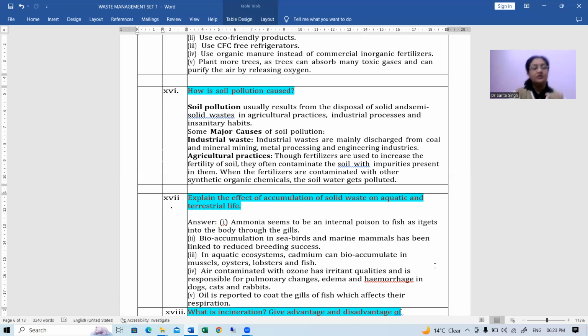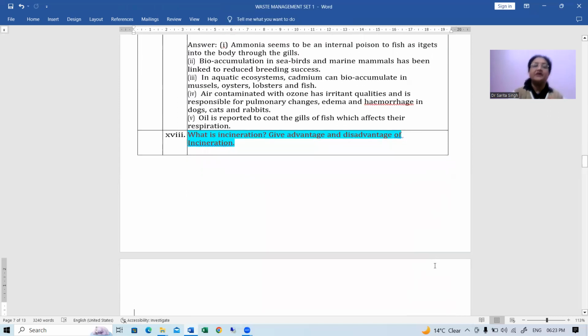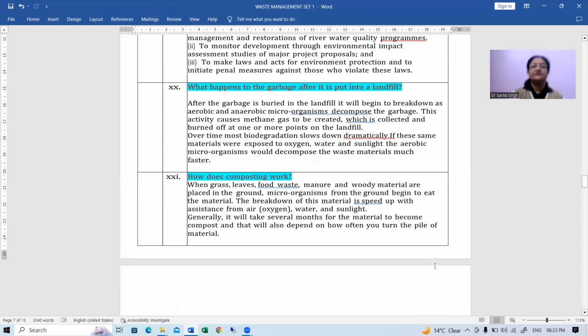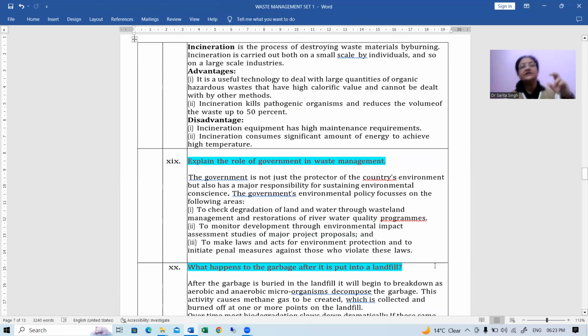Okay. Now let's talk about the next example. What is incineration? And give advantages and disadvantages of an incinerator. First of all, what is incineration? Incineration is a process of destroying waste materials by burning. Incineration is carried out both on a small scale by individuals and on a large scale by various industries. Now, what are the basic advantages of it?